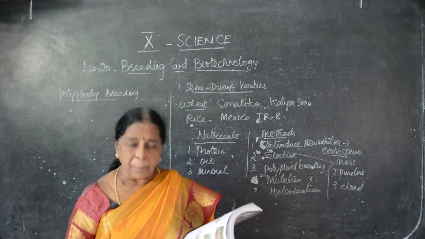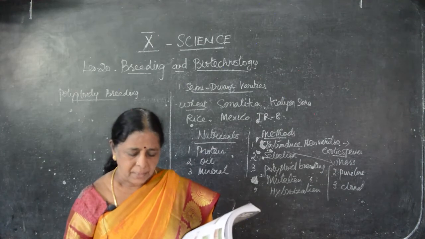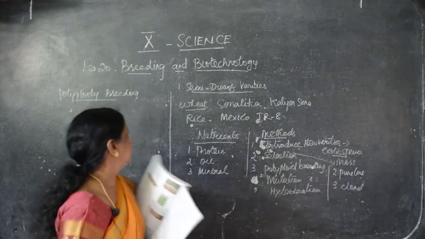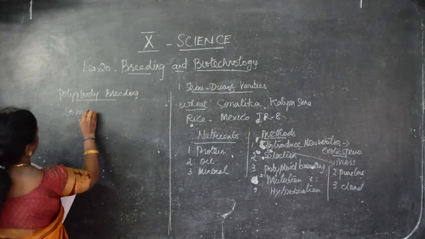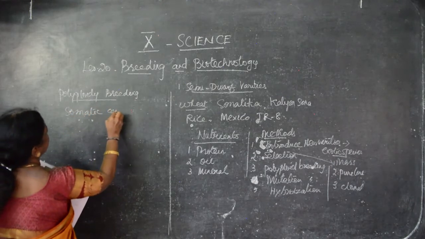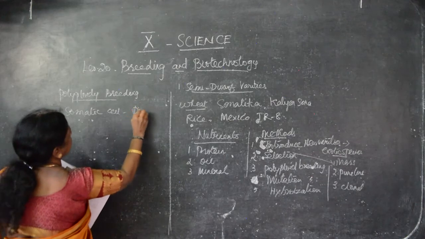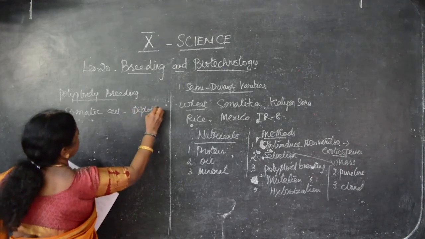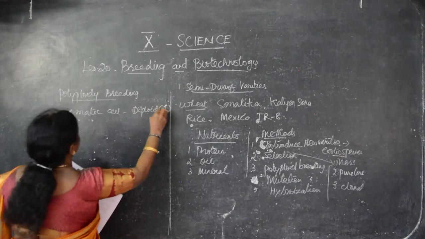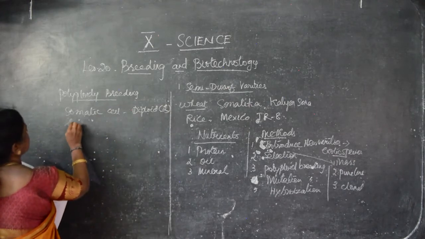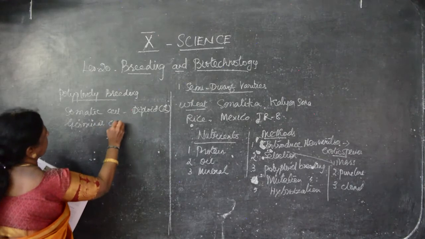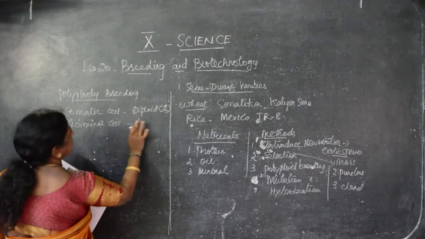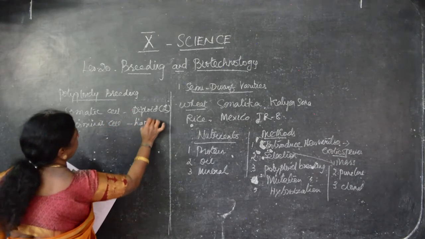We have two complete sets of chromosomes in somatic cells, so they are diploid. Somatic cells, body cells. In all the cells, what should be there? Nucleus. This is diploid, that means two sets in every cell. And germinal cells have only one set, that is haploid.